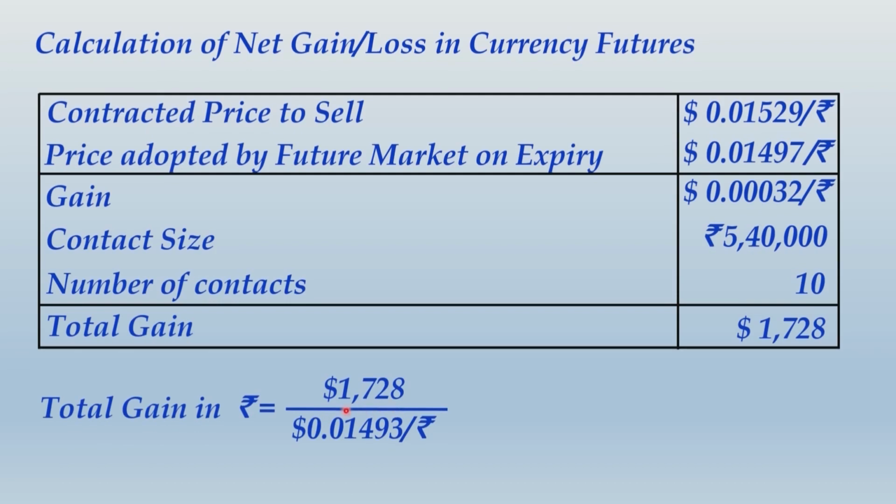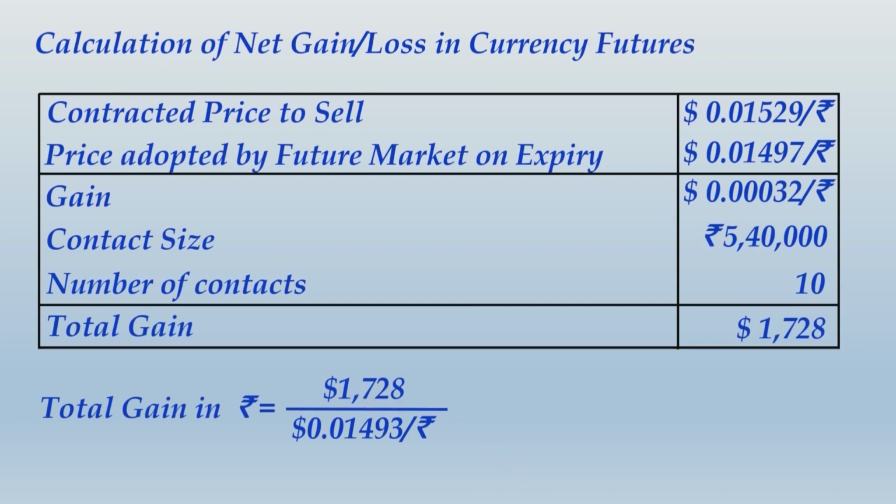So you have taken that gain of $1728 and divided it by the spot rate prevailing on that date. But friends, take caution again, this is the spot rate that your bank will quote, and this rate is the rate adopted by the currency futures market. So the derivative market has adopted this rate, which may not match with the rate quoted by your banker. Your banker has quoted this rate, you should adopt this rate for converting dollars into rupees.